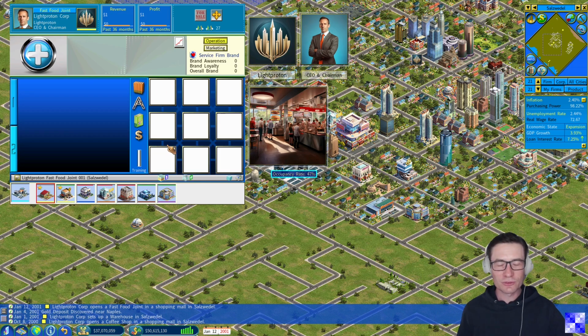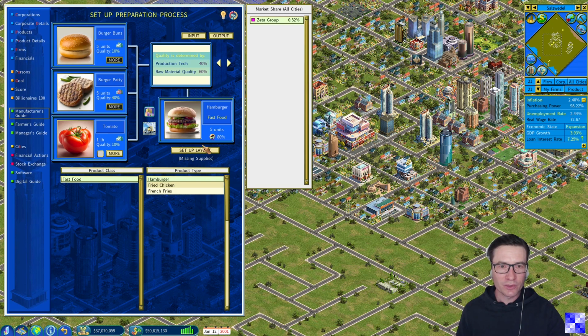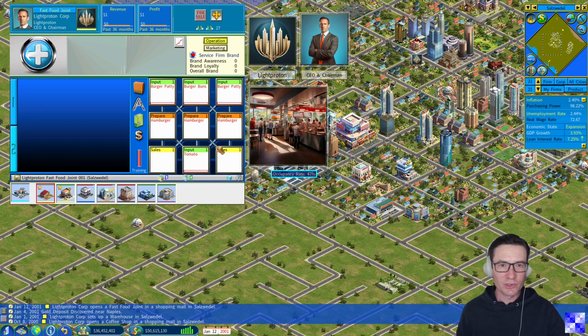When entering this fast food restaurant, it's still empty. And we first need to set up the preparation of the meals we want to sell. And therefore, we will first of all always invest into training to scale our business fast, train our staff so that they gain in speed and efficiency and produce more meals in the same time. To set up a layout on this floor, we click on this book. And let's first start with hamburger, set up layout for hamburger. And we see here that we have 4 input units, 3 preparation units, and 2 sales units required.